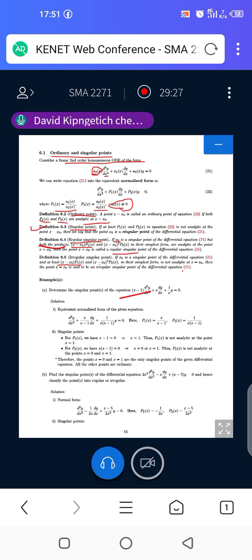So we have an example there. Example: determine the singular points of the equation given there. The equation is given as (x minus 1) d squared y dx squared plus x dy dx plus 1 over x times y is equal to 0.